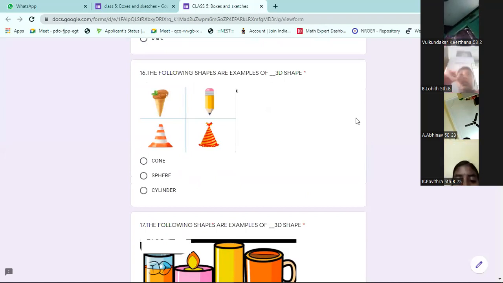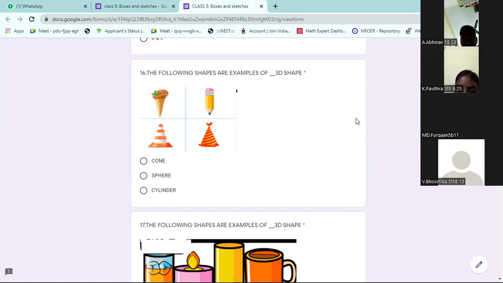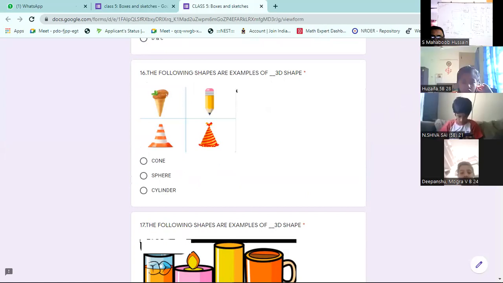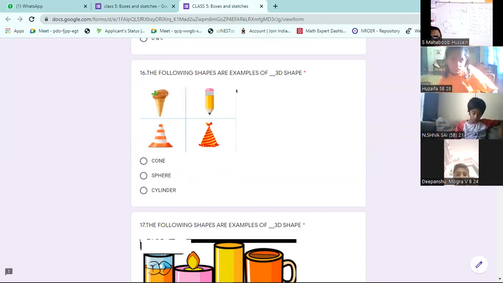16th one. What is the example of the shape? Cone. Cone, sir. The 17th one is cylinder. Yes, it's cone.